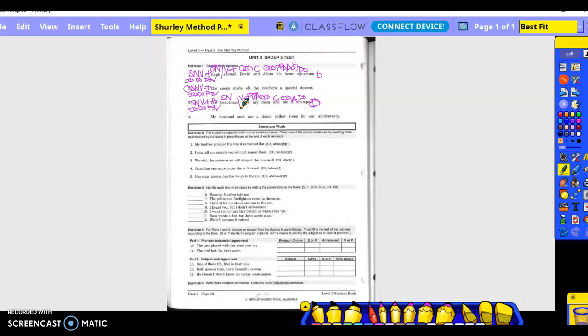Who sent me a dozen yellow roses for our anniversary? Subject, noun. What is being said about husband? Sent what? Roses. Are roses the same thing as husband? No, so it becomes the direct object, and sent becomes the verb transitive. Okay. Sent the roses to whom? Me. Indirect object. What kind of roses?